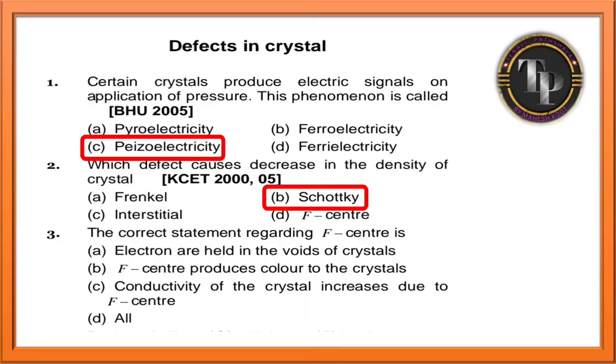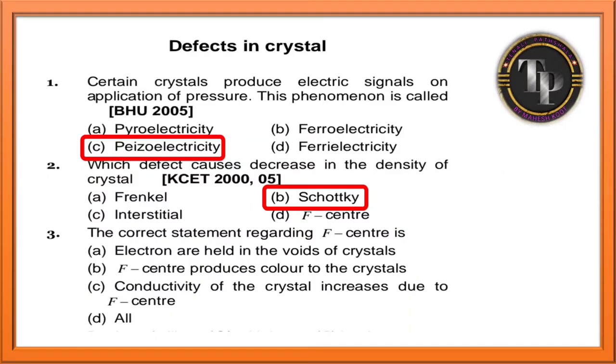Remember guys, Frenkel means some of the cations jump from the lattice site to an interstitial site. What about Schottky? A Schottky defect is a defect where an equal number of cations and anions are missing from the lattice. That means in Frenkel, cations just jump from lattice site to interstitial site. But in Schottky, equal numbers of cations and anions are missing from the lattice, entirely gone outside. If they entirely go outside, mass decreases. If mass decreases, density decreases. So it happens in case of Schottky.